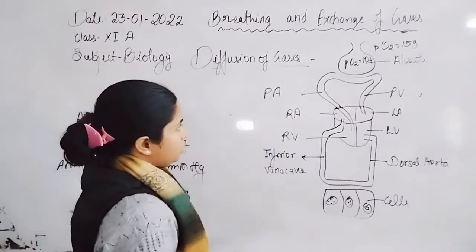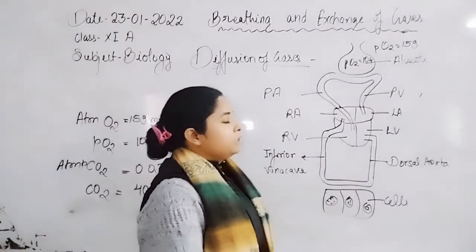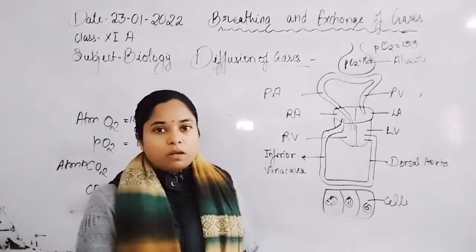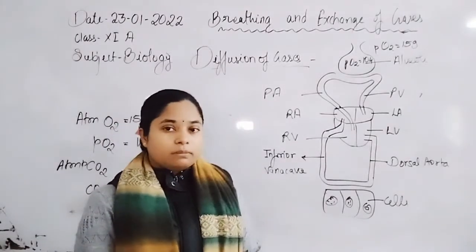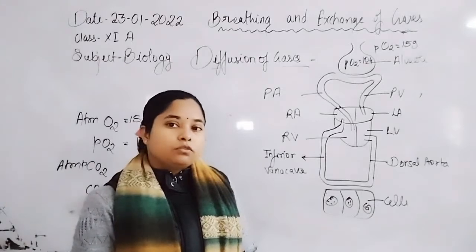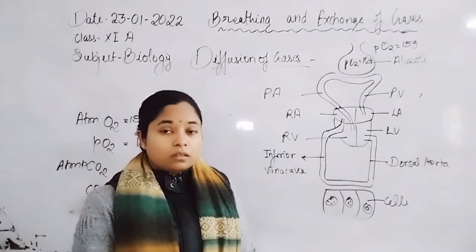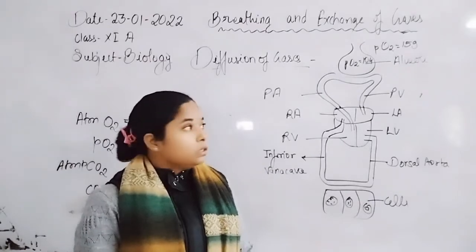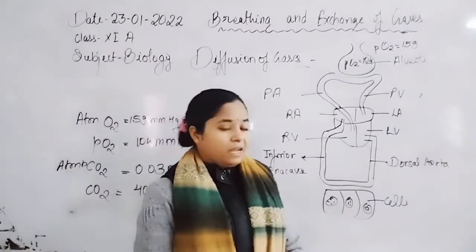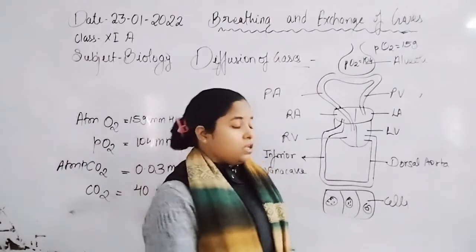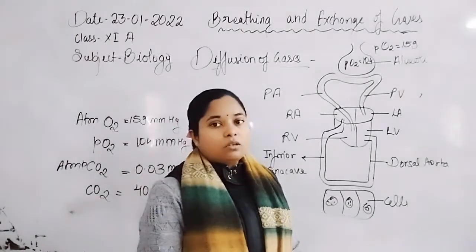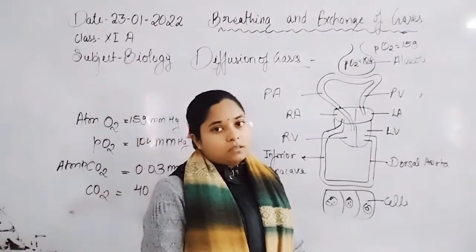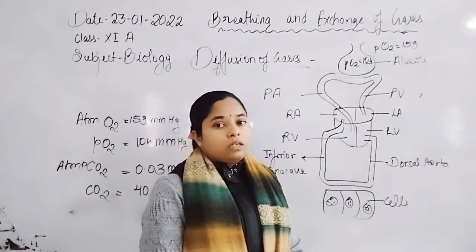Now, in the lung alveoli, the partial pressure of oxygen is about 104 mmHg. So oxygen moves from the atmosphere into the lung alveoli, from higher pressure to lower pressure. That is the reason behind the diffusion of oxygen into the lung alveoli during inhalation.